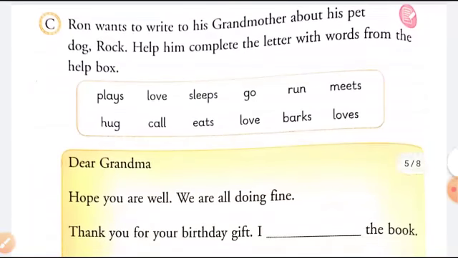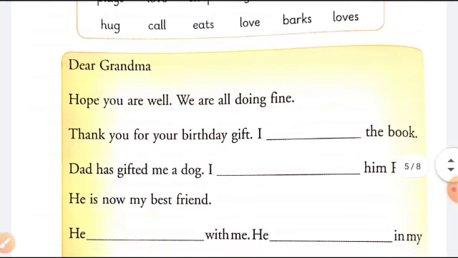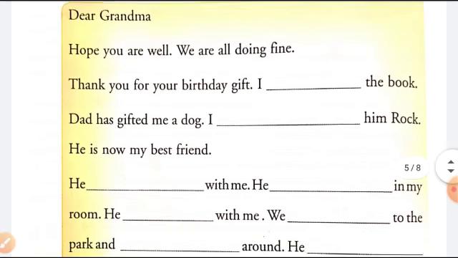Now see, we move ahead. Ron wants to write to his grandmother about his pet dog Rock. Help him to complete the letter with the words given in the box. There are some words given here like plays, love, sleeps, go, run, meet, hug, call, eats, love, bark, and beneath it there is a letter. You have to fit in these words here.